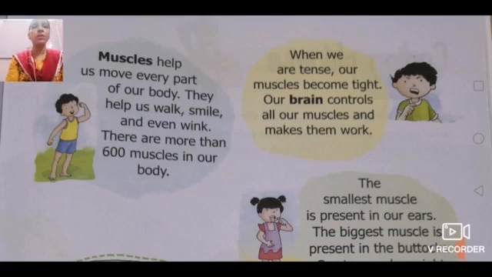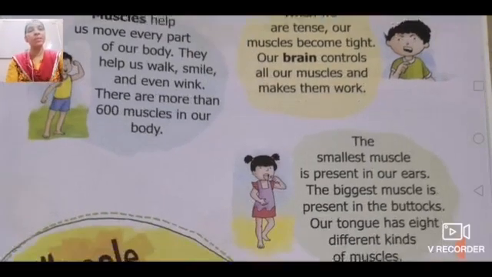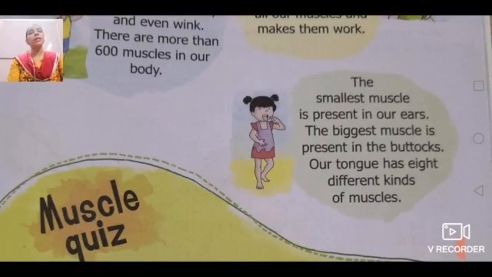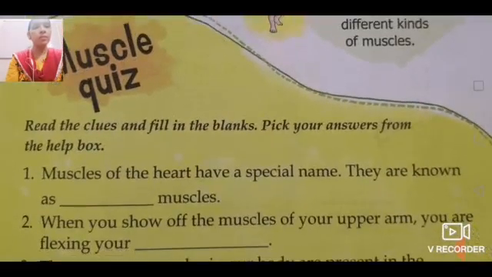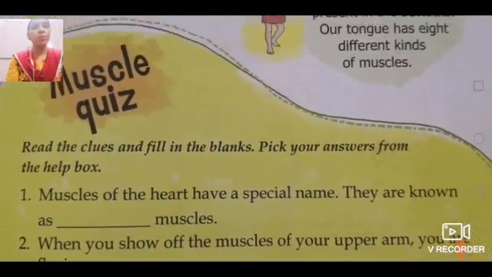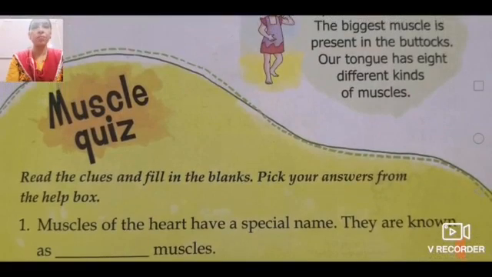The smallest muscle is present in our ear, the biggest muscle is in the buttock, and our tongue consists of 8 different kinds of muscles because our tongue is required to taste different things.